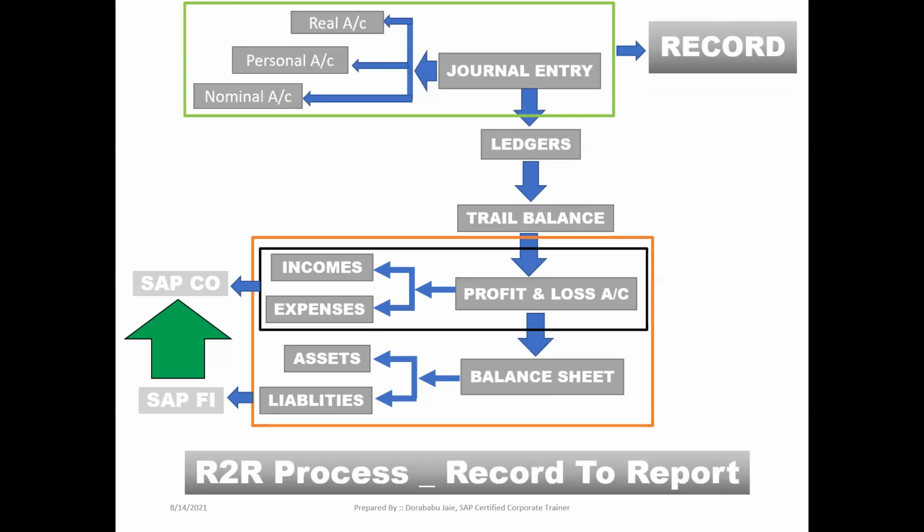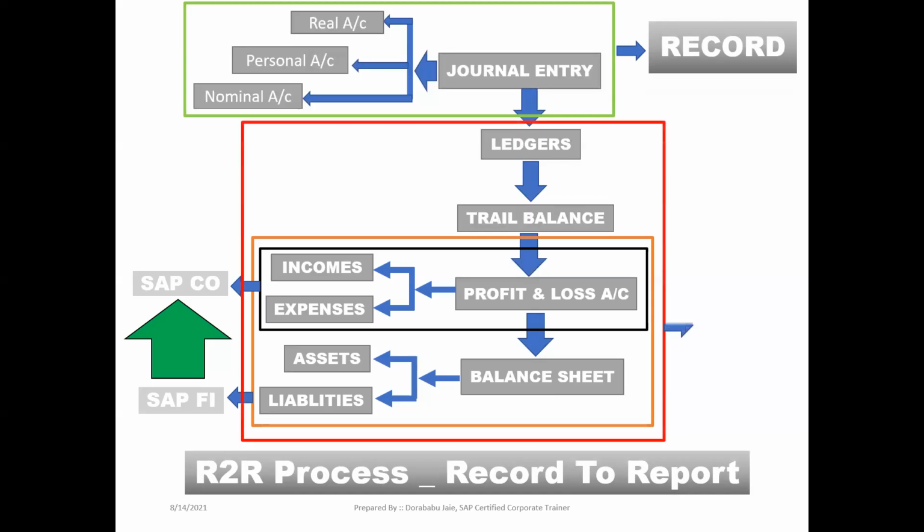Then the continuation, the remaining part we can call as reports. Ledgers we can call as a report. Trial balance is also called a report. Profit and loss account is also called a report, and balance sheet is also called a report. So this is the R2R process. Right. Now continuation.